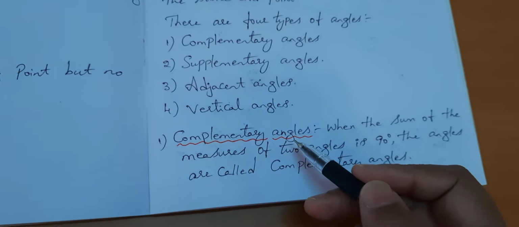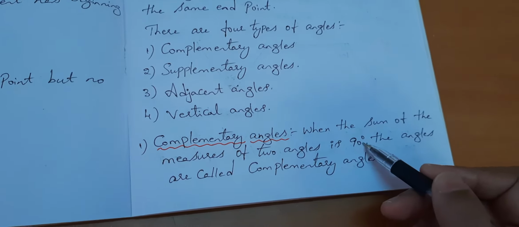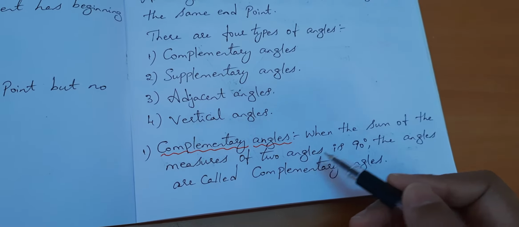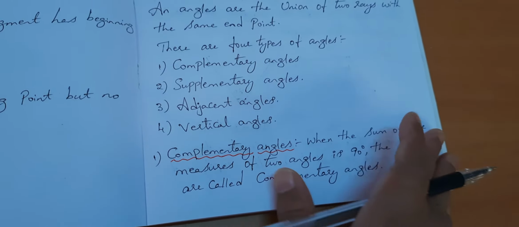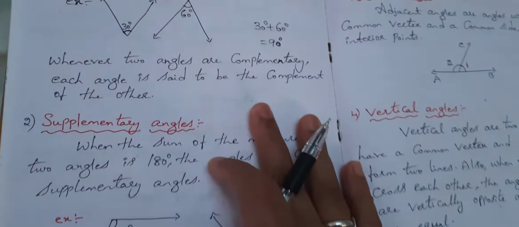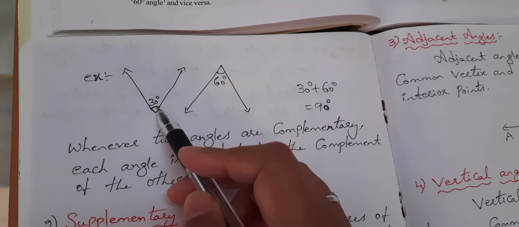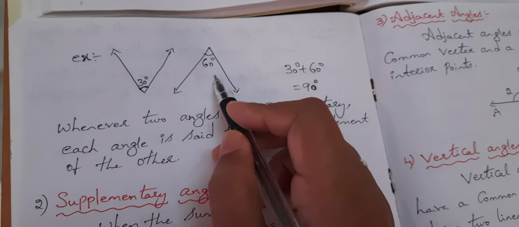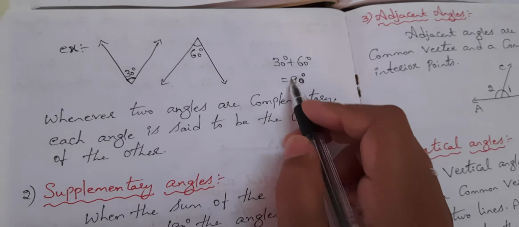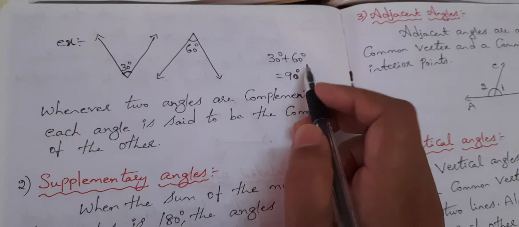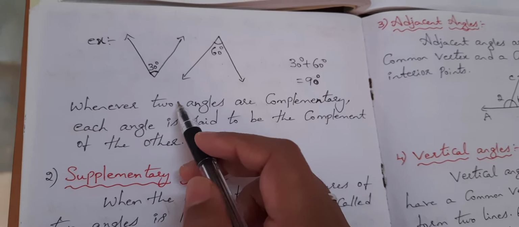What do you mean by complementary angles? When the sum of measures of two angles is 90 degrees, the angles are called complementary angles. When you add two angles, it should be 90 degrees. Then it is called complementary angles. Here you see I have given you an example. The first angle I have taken as 30 degrees. The second angle I have taken as 60 degrees. When you take the sum of both, you should get 90 degrees. 30 plus 60, how much? 90 degrees. So these are complementary angles.